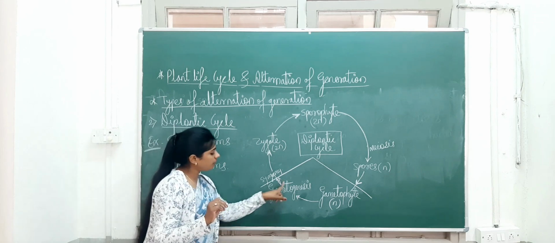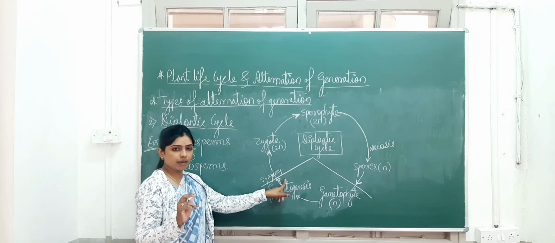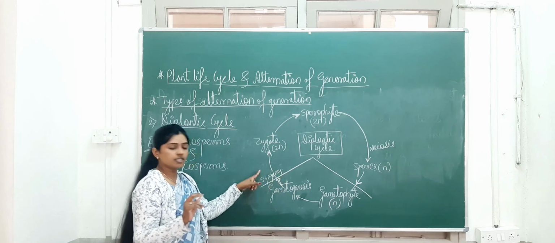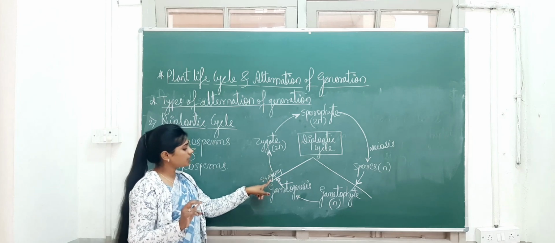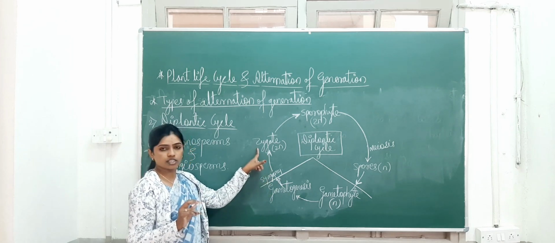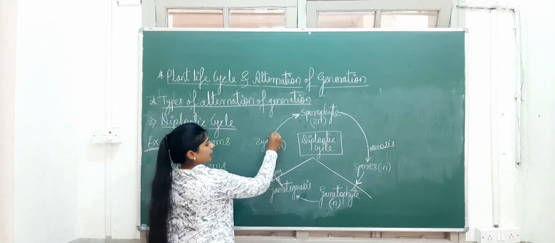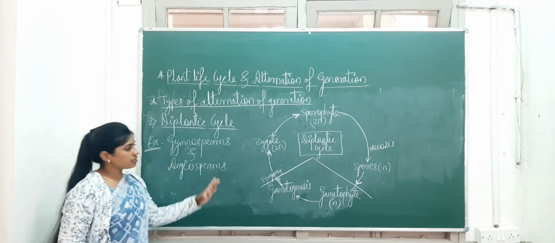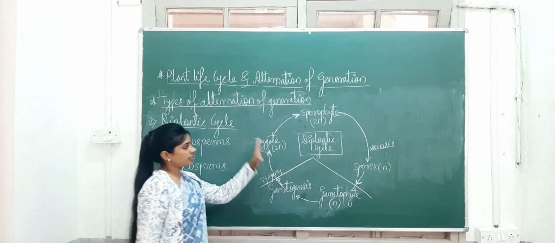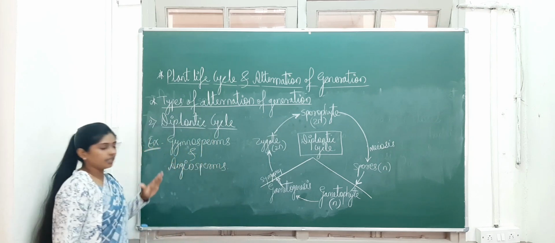So male and female gametes are formed here now, and the haploid male and haploid female gametes fuse by the process of syngamy, and that results in fertilization. After fertilization the zygote is developed, and this zygote divides mitotically and forms the sporophyte again. So you can see here the dominant stage in this life cycle is the sporophytic stage. So this is about the diplontic cycle.